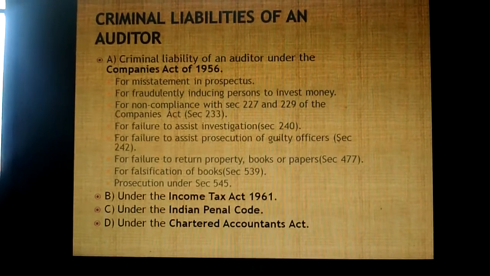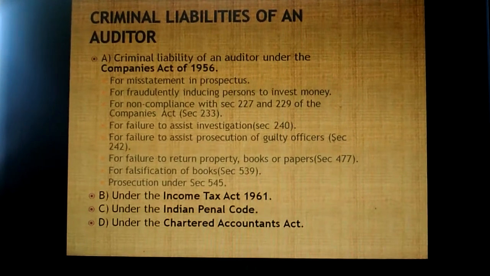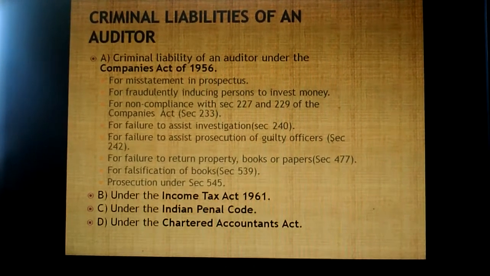Okay, first we'll go through the criminal liability of an auditor under the Companies Act of 1956. You have so many points; I'll go one by one.